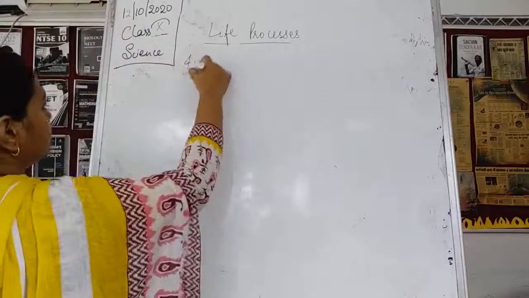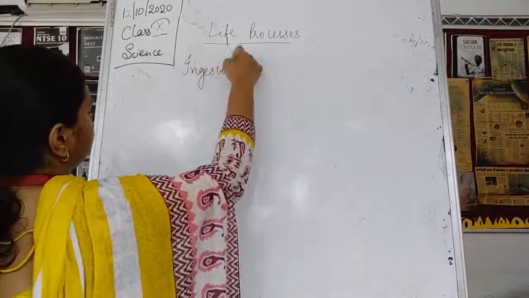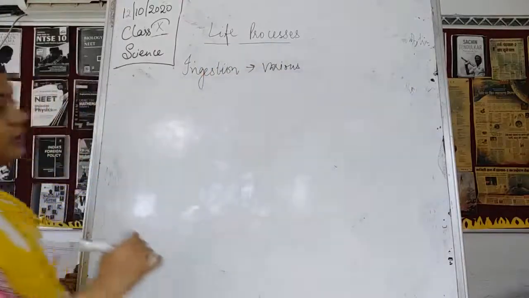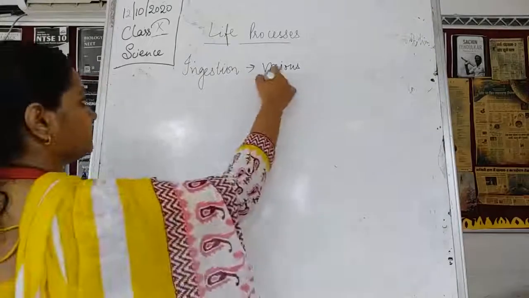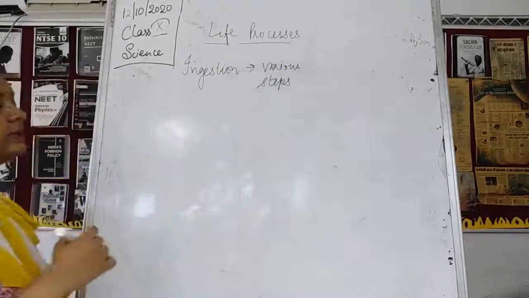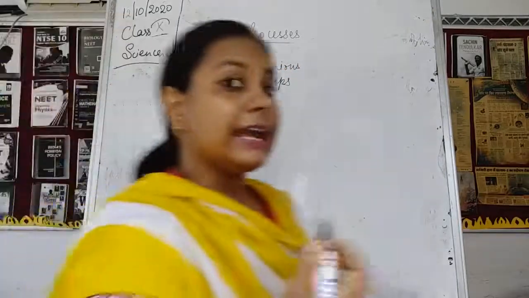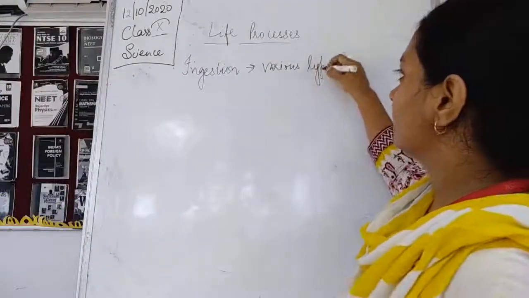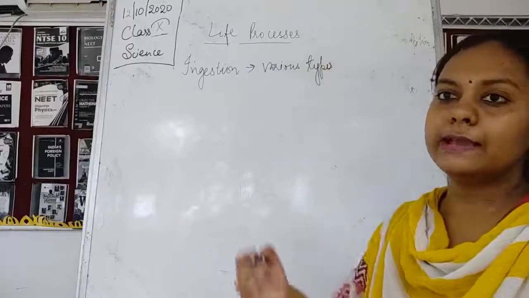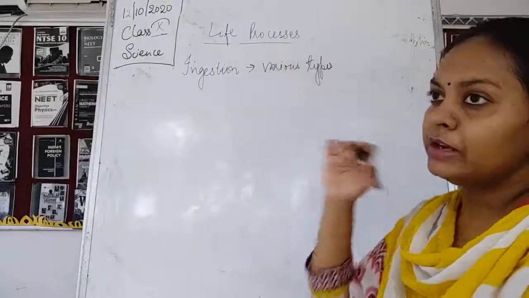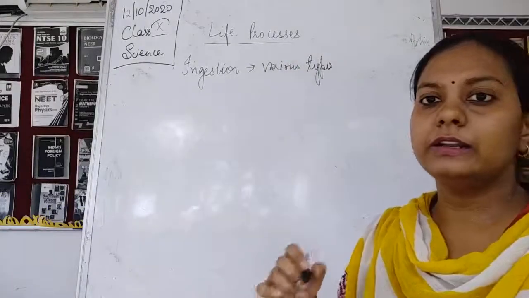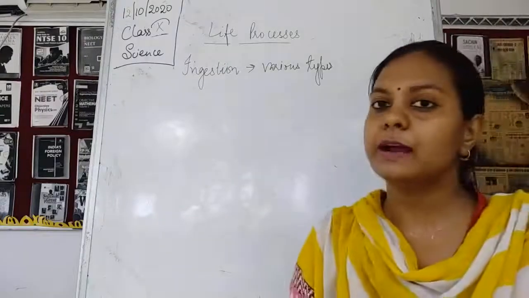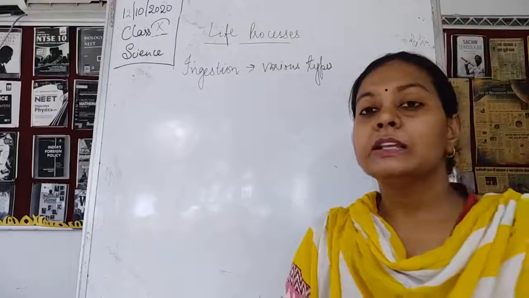In ingestion, it is done with various steps, and it is of various types. These include different types of mouth parts. In different animals there are different ways of ingestion of food. In amoeba, as you saw, pseudopodia are there.